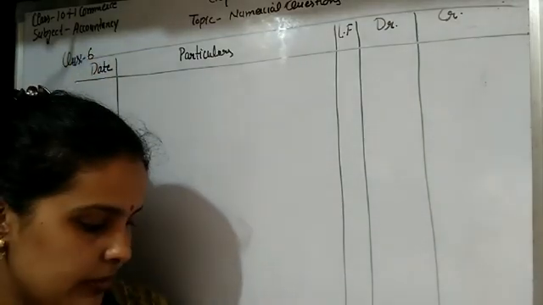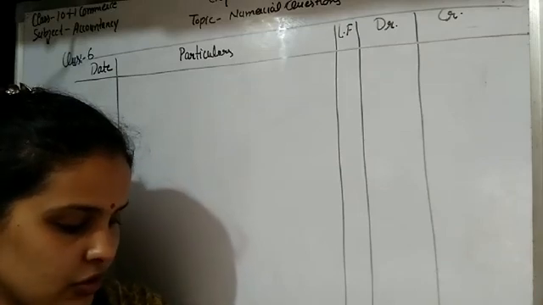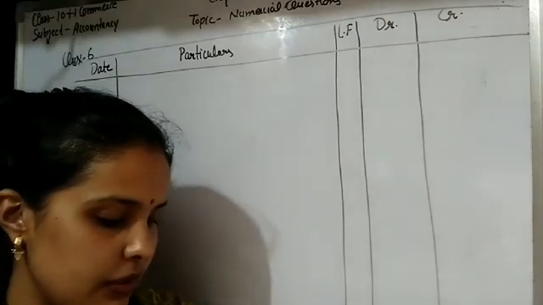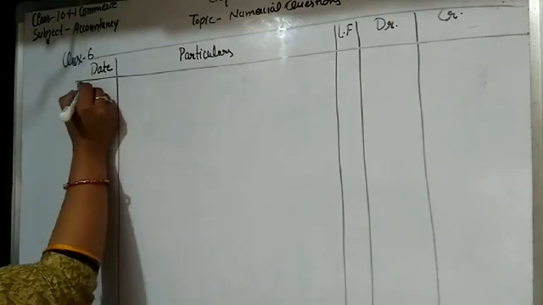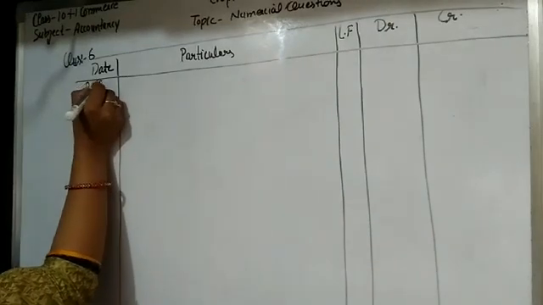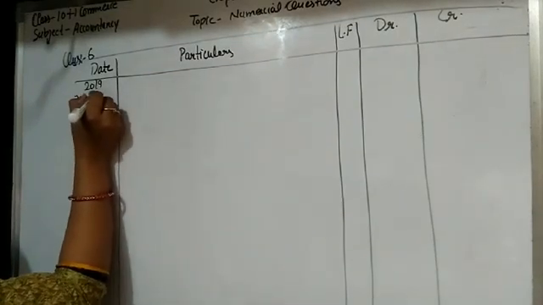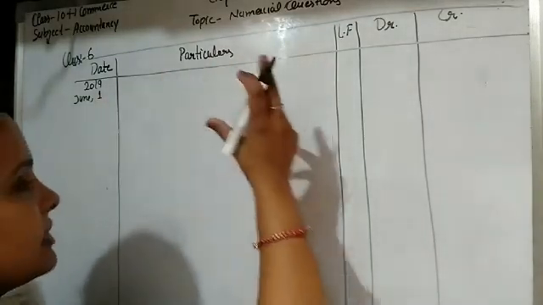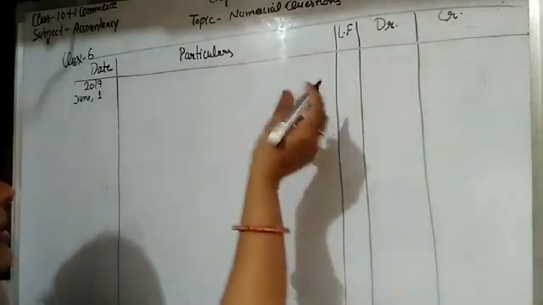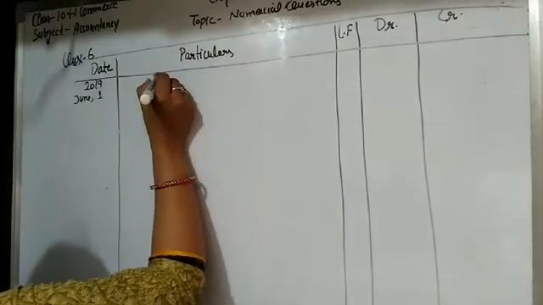So question number 6 is, first of all, the first entry is commenced business with cash. These transactions are related to year 2019 and date is June 1st. The entry is business started with cash. When business is started with cash, two accounts are there, cash and capital.